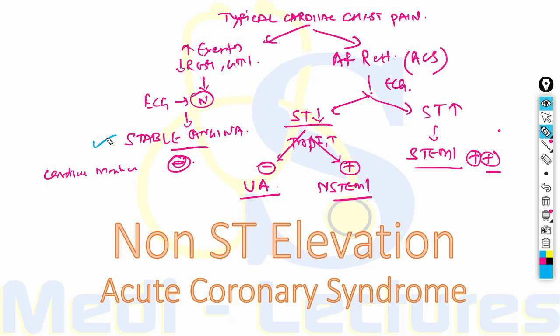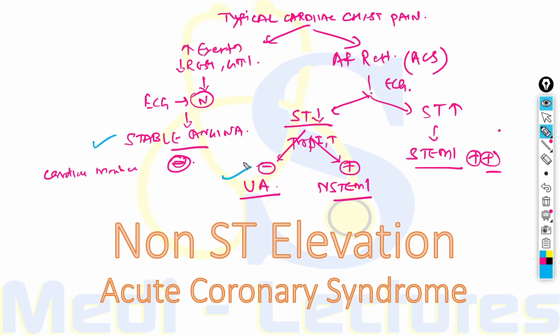But if the narrowing or this atherosclerotic process is progressing, there is certain plaque rupture, coronary vasoconstriction or gradual intraluminal narrowing, then it can lead to acute coronary syndrome. Now in acute coronary syndrome, for example, the most common cause is plaque rupture. After the plaque rupture, there is thrombosis and blockage of the coronary arteries. If the blockage is incomplete and the blood is still going to the myocardial tissue, there will be no necrosis, but the pain will be increased and it will occur even at rest. This will be the case of unstable angina.